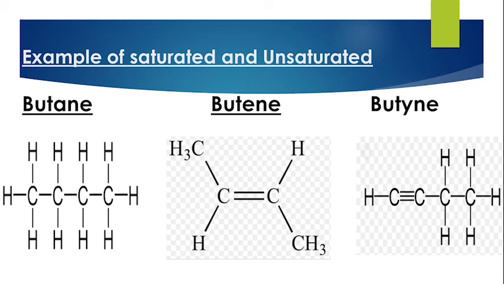In the second structure, a double bond is present between 2 carbon atoms and a triple bond is present in the third structure. The hydrocarbon which contains at least one double or triple bond is called alkene or alkyne. Double or triple bond can be broken and something can be added, so it is called unsaturated hydrocarbon.